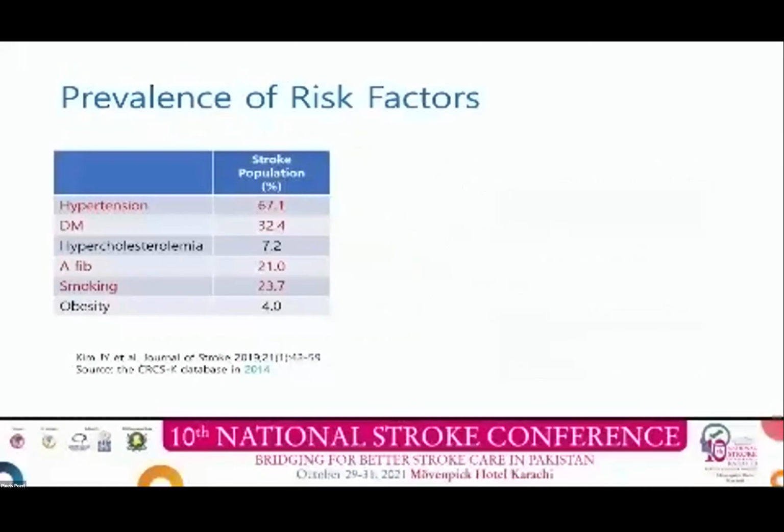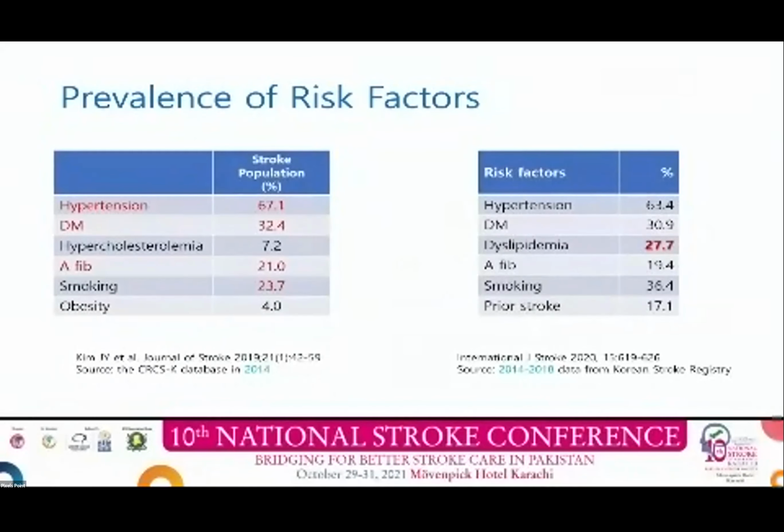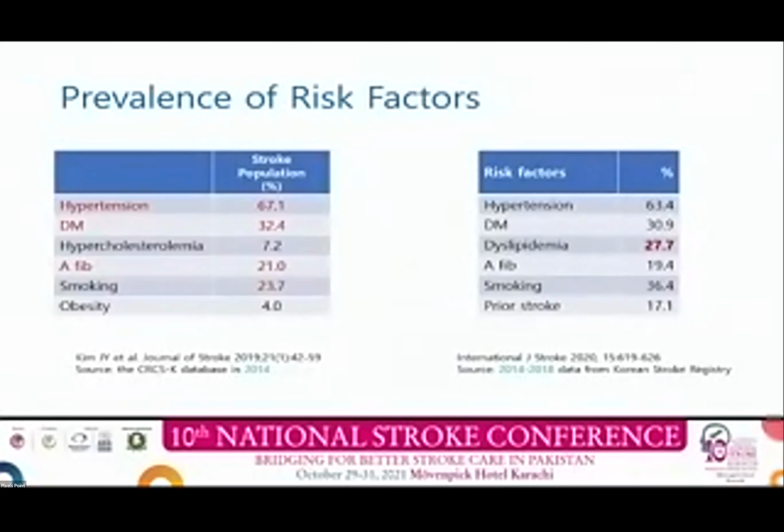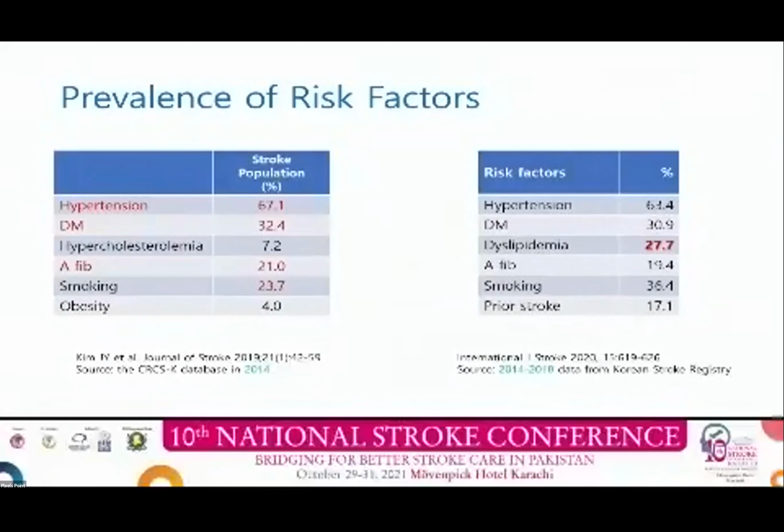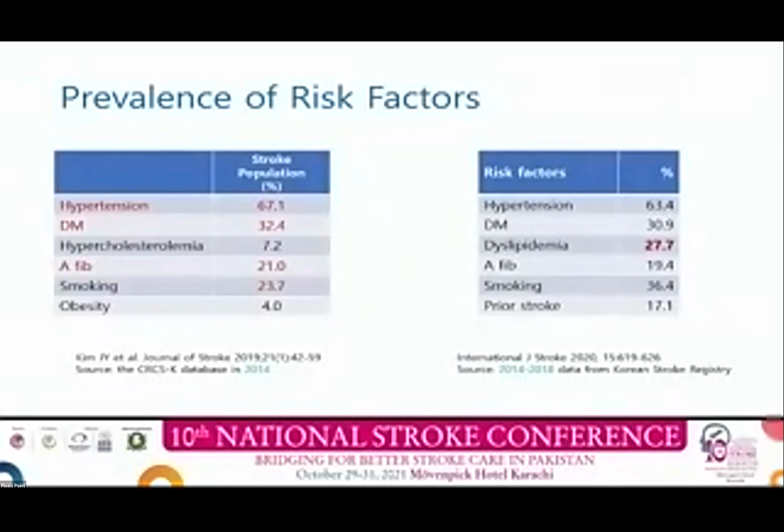Risk factors of ischemic stroke: hypertension is the most prevalent risk factor, and diabetes, smoking, and atrial fibrillation. A recent study published in 2020 shows a much higher proportion of dyslipidemia, 27.7%.